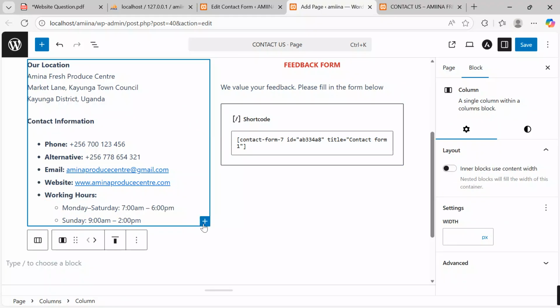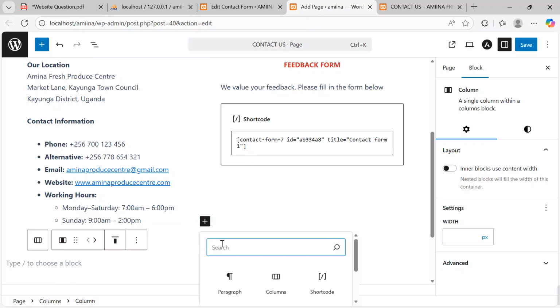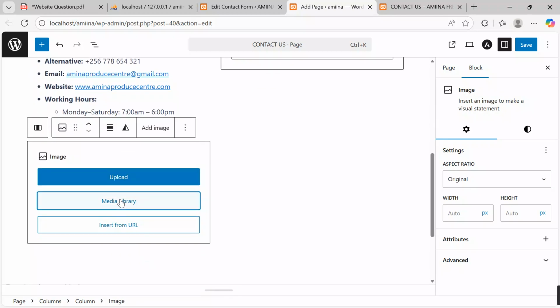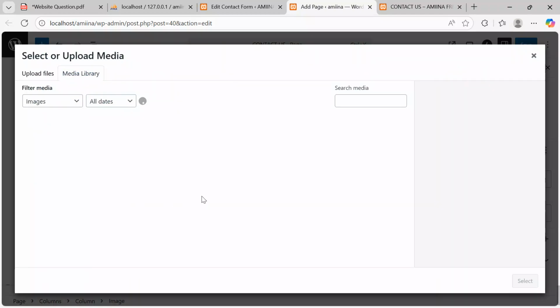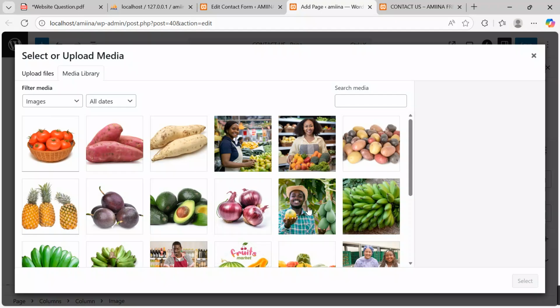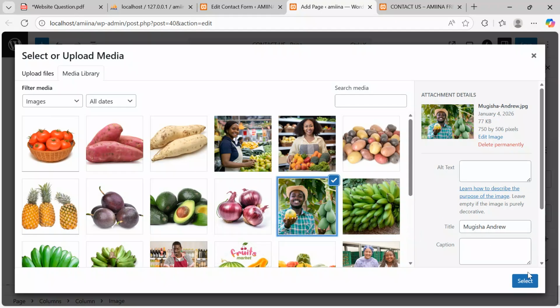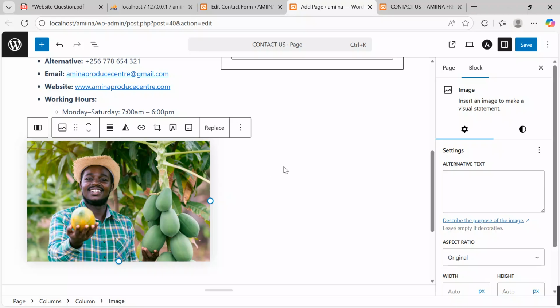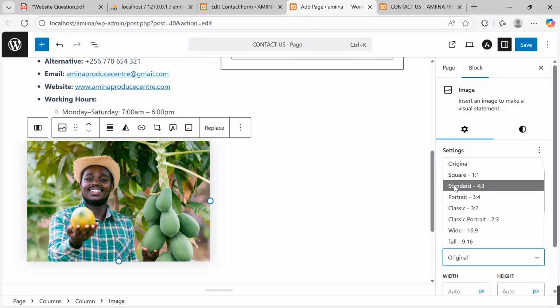Okay, here we go. I will click onto this add block. I say I want to put an image. Yes, click onto it here. I say media library. I want to upload any eye-catching image to balance the size, everything. Click over there, click select. Yes, at least I will come and say, maybe let me keep it as standard.